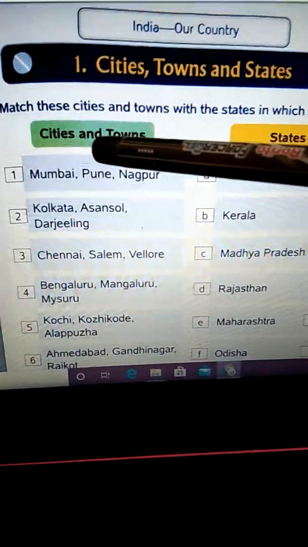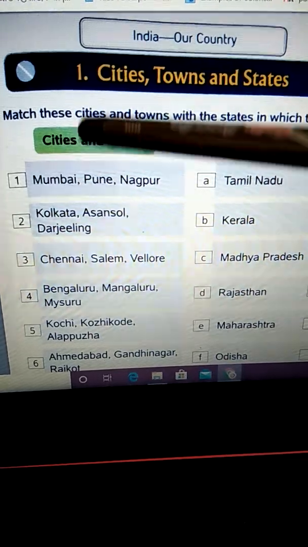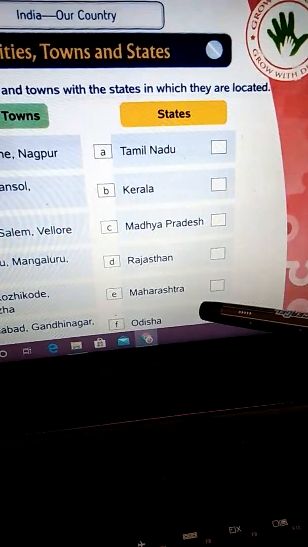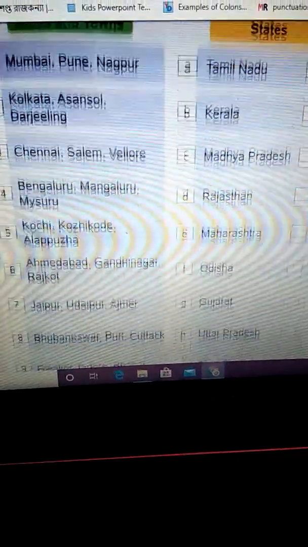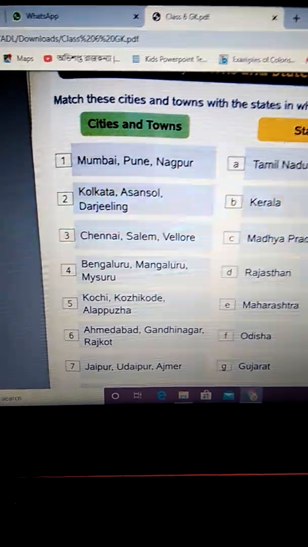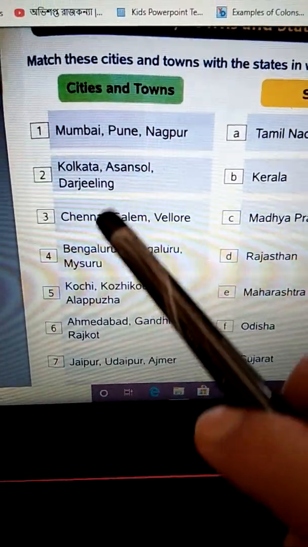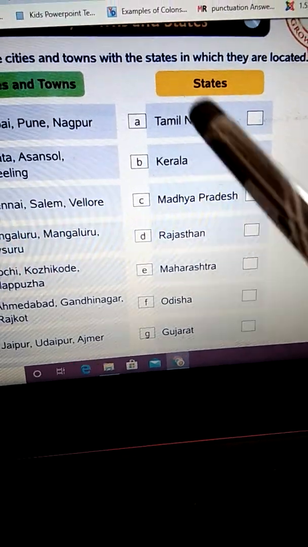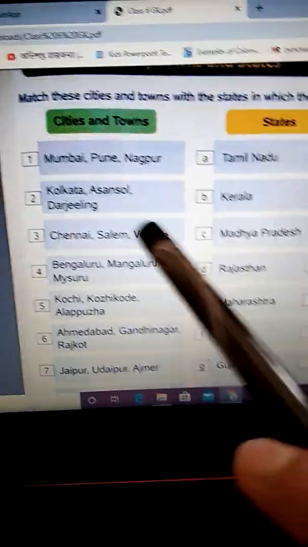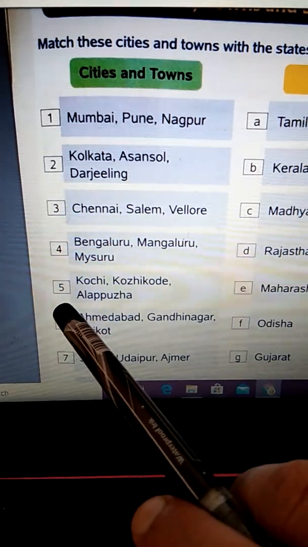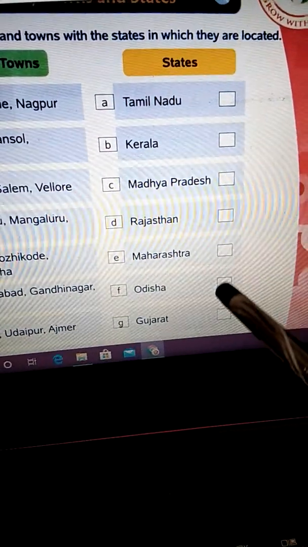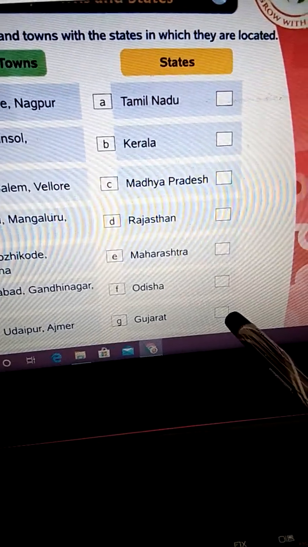See, on the left hand side, you have the names of the cities and towns, and on the right hand side, you have the states. Clear? So, what you will have to do is match these cities and towns with the states in which they are located. So, you have 1, 2, 3, 4 serial numbers here. So, you can write the serial numbers in these boxes.